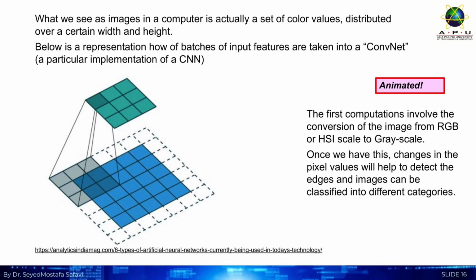Let's switch to an application today: computer vision. What we see as an image is just a set of color values, an array of numbers distributed over width and height. This slide shows how an image is processed in a ConvNet, convolutional neural network. Notice the first step, conversion from a color scale, RGB, to grayscale. Why? It simplifies the data so the network can easily detect edges by looking for changes in pixel values. Edge detection is the first step the network takes to classify an image into a category.